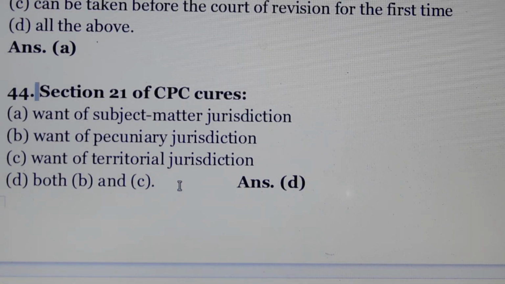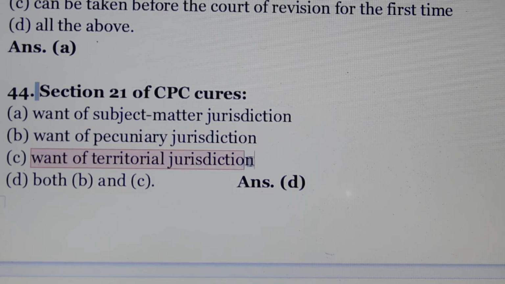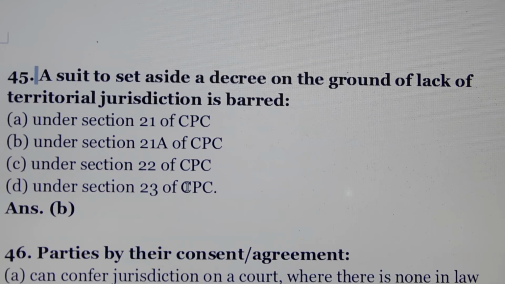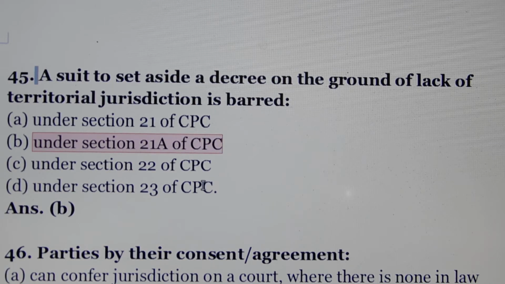Question number 44. Section 21 of CPC cures. Answer is option number D, both. Option B and C. Option B, want of pecuniary jurisdiction. Option C, want of territorial jurisdiction. Question number 45. A suit to set aside a decree on the ground of lack of territorial jurisdiction is barred. Answer is option number B, under section 21A of CPC.